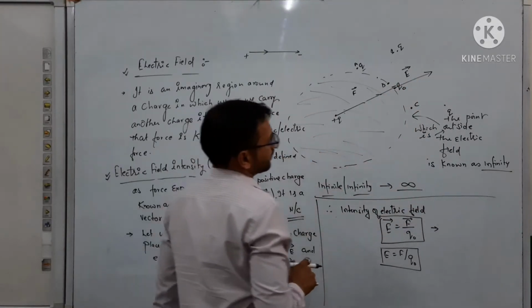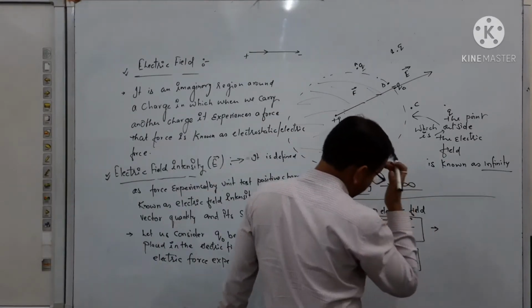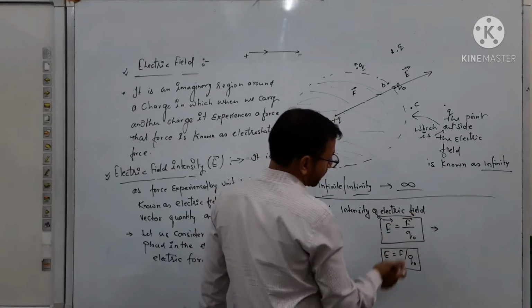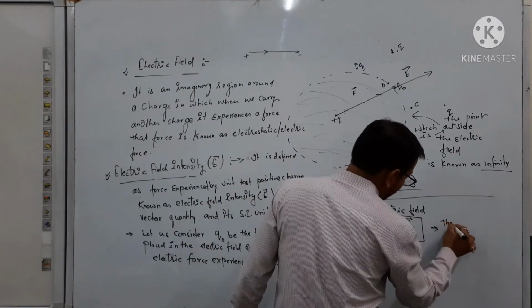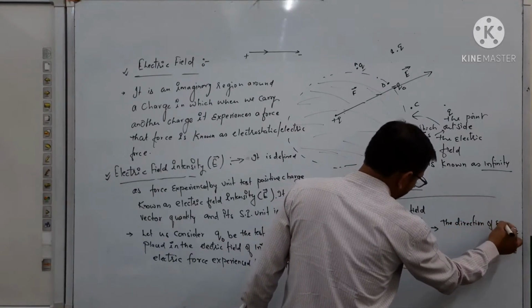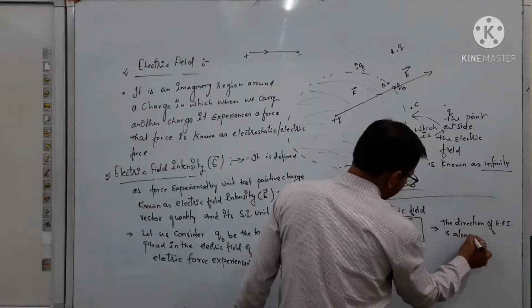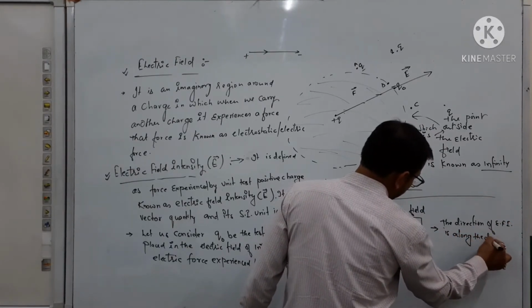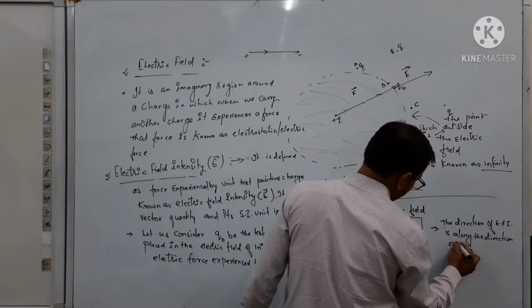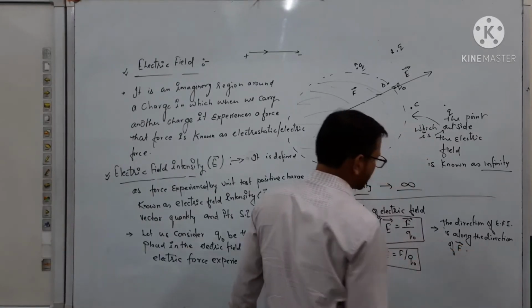Got it? So by this formula we can say the direction of electric field intensity is along the direction of F, meaning the electrostatic force.